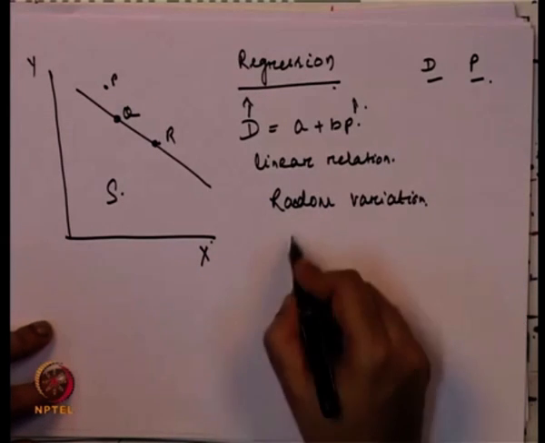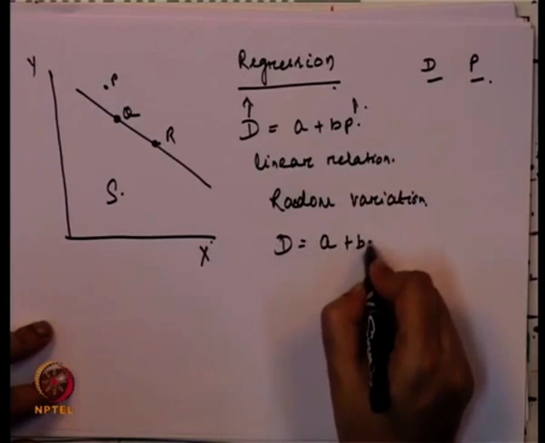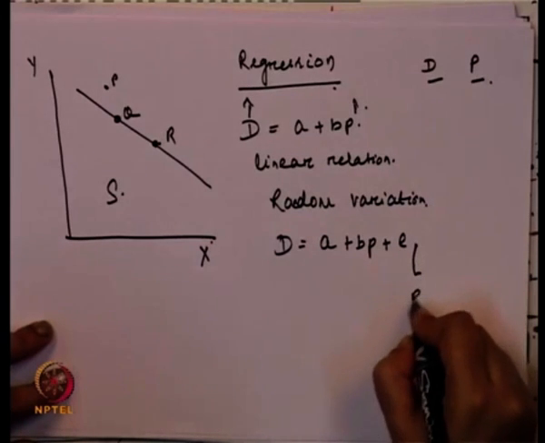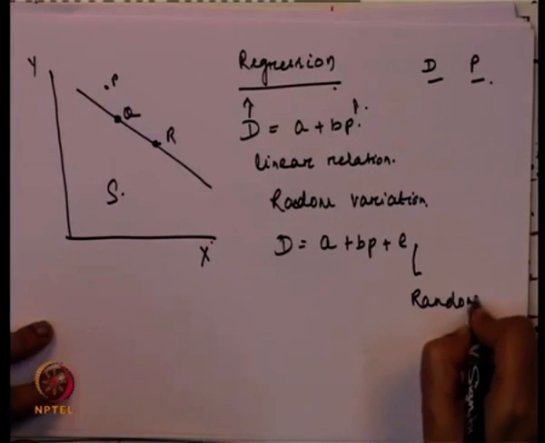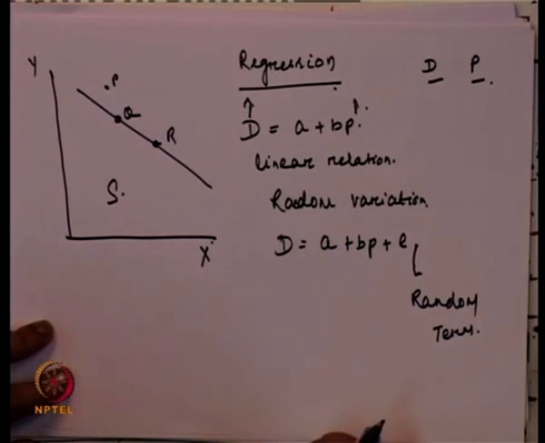So, when we consider that there is a random variation, how will this regression equation be? This will be A plus BP plus E, because E is the random term related with the random variation.